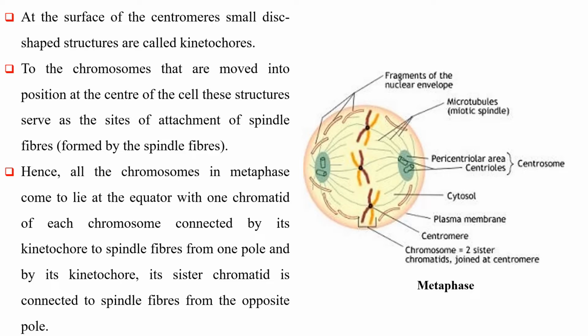At the surface of the centromere, small disc-shaped structures are called kinetochores. To the chromosomes that are moved into position at the center of the cell, these structures serve as the sites of attachment of spindle fibers. Hence, all the chromosomes in metaphase come to lie at the equator with 1 chromatid of each chromosome connected by its kinetochore to spindle fibers from one pole, and by its kinetochore, its sister chromatid is connected to spindle fibers from the opposite pole.